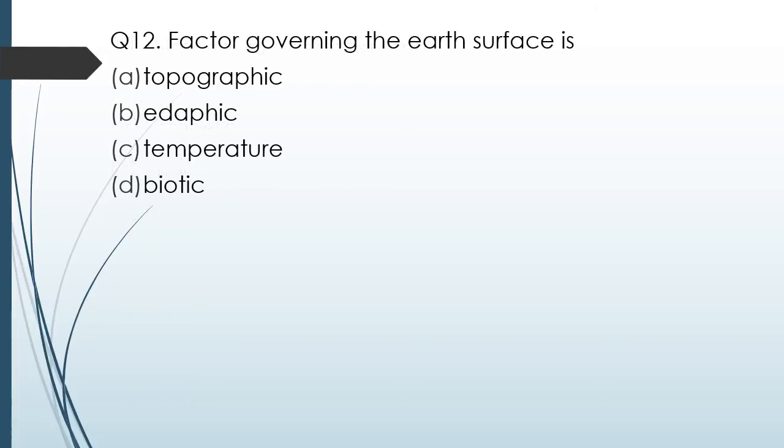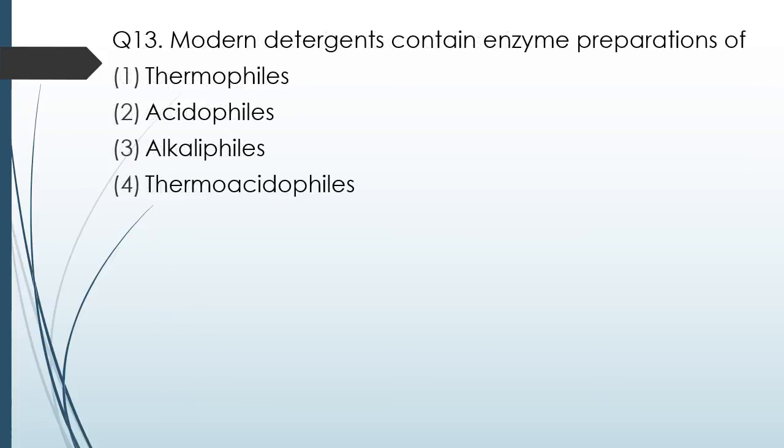Question number 12. Factors governing the Earth's surface are topographic, edaphic, temperature, or biotic. The correct answer is option A, topographic factors. Question number 13. Modern detergents contain enzyme preparations of thermophiles, acidophiles, alkaliphiles, or thermoacidophiles.